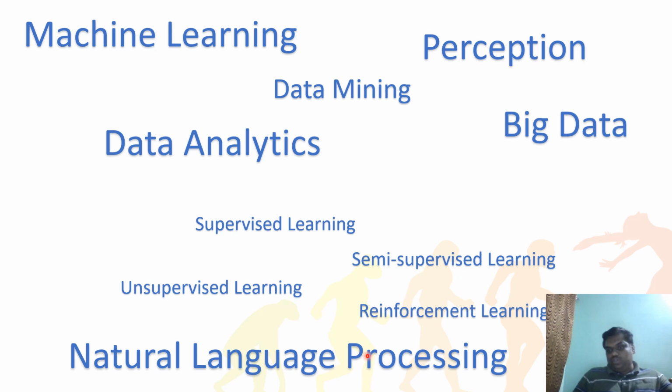But when it comes to natural language processing, there are many extra steps that need to be done. So this is also very important in the artificial intelligence industry. A machine should know how to process natural languages. Okay, so these are all the key topics we have seen.